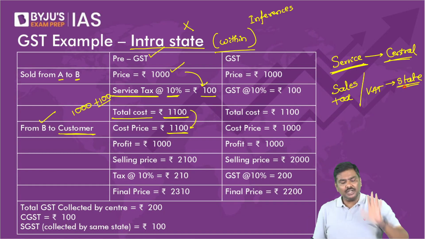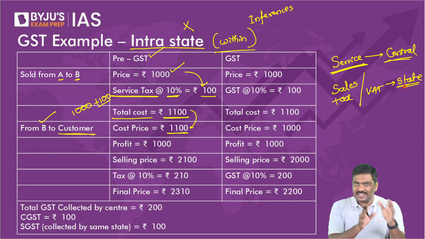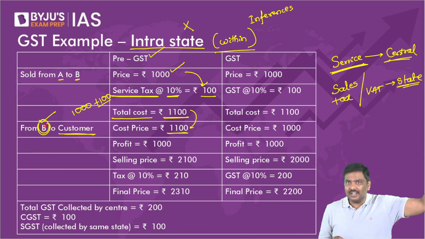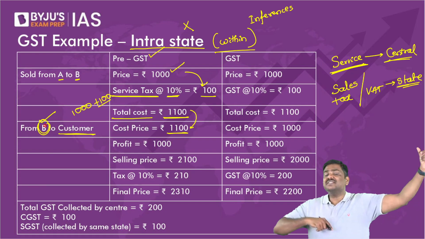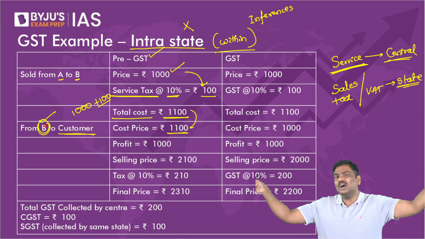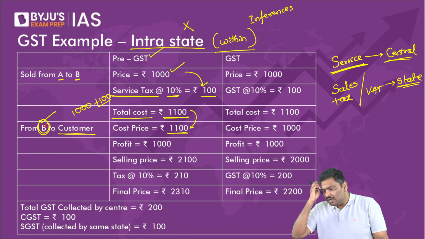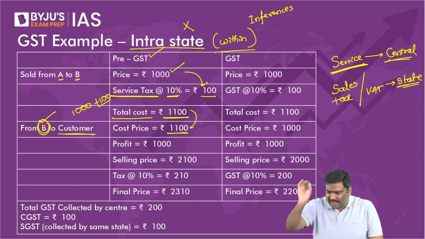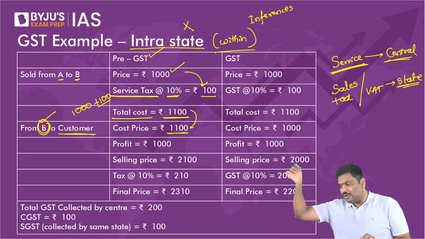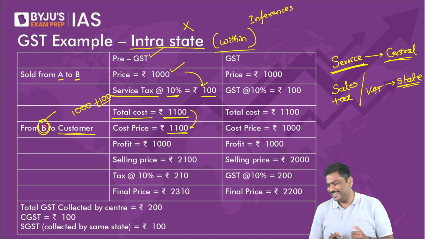Now simple question to you people. If you are the seller B, you have paid 100 rupees service tax to the central government. Now in the next step, you will pay taxes to the state government. Do you think the state government will give you input tax credit? Does it make sense to you also? Absolutely no. Or some of you are saying yes.